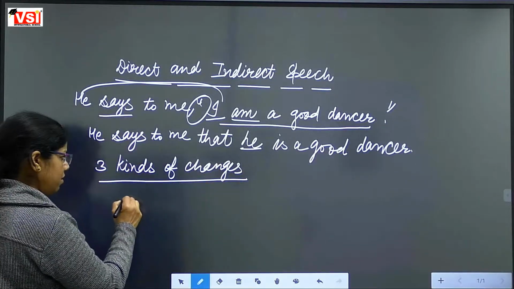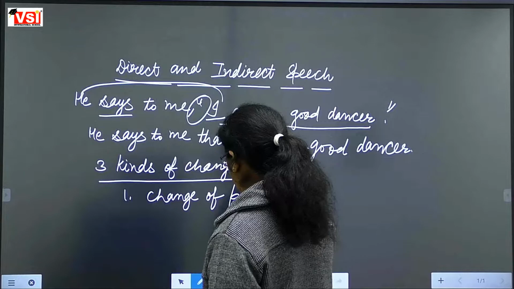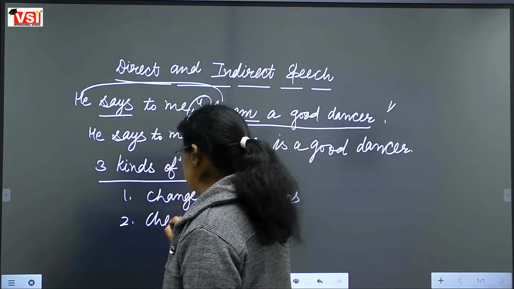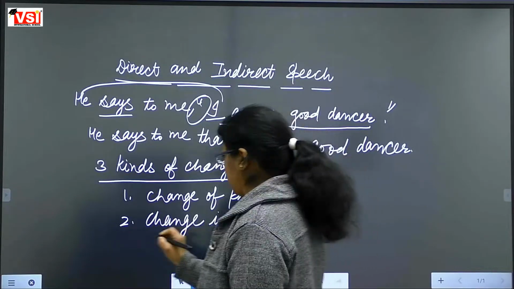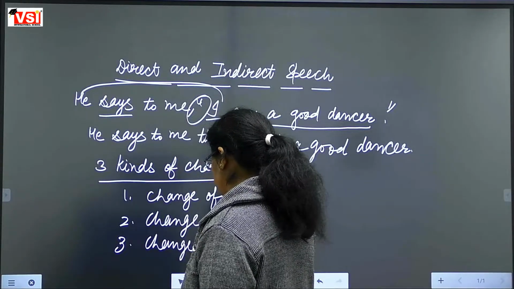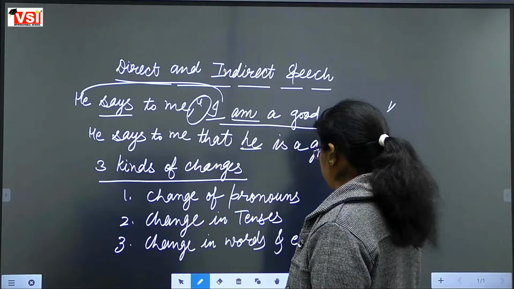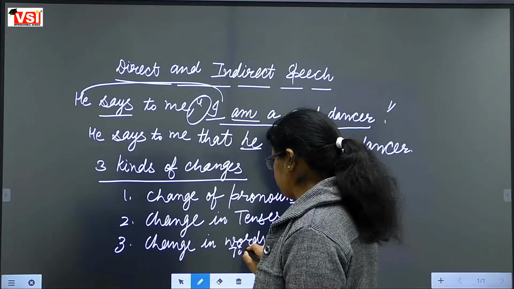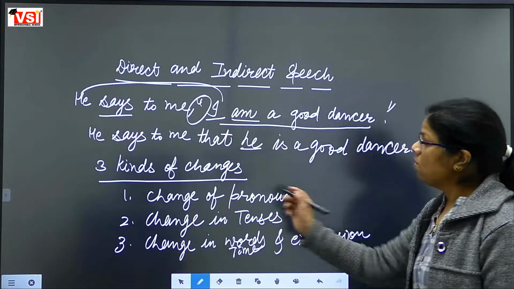First kind of change is change of pronoun. Second kind of change is change in tenses. And third kind of change is change in words and expressions. Or you can say time and expression. You can call it time and expression, you can call it words and expression. Fine. Now, क्या है ये change?